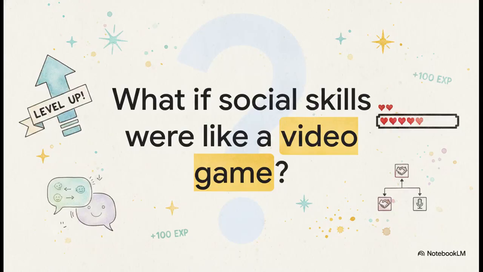So imagine this. What if you could practice your social skills exactly like playing a video game? I mean, think about it. Think about the physical reactions you get when you're nervous at a party or a networking event. The sweaty palms, the racing heart, the absolute dread of saying the wrong thing. Those real-world stakes can be totally paralyzing. But what if you could level up your real-life conversations in a totally safe, controlled environment, testing the waters without any fear of immediate judgment or those awful awkward silences? Well, the source material we are unpacking in today's explainer is quite literally a roadmap to do exactly that.